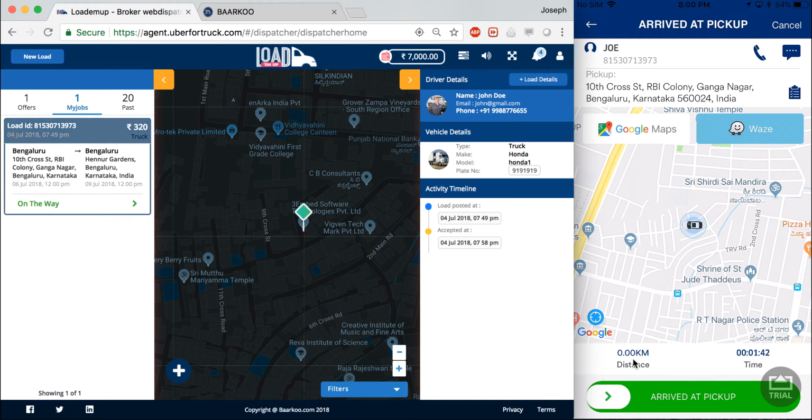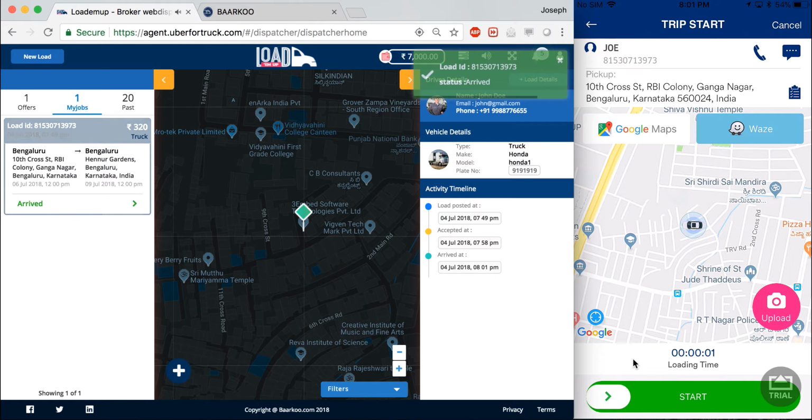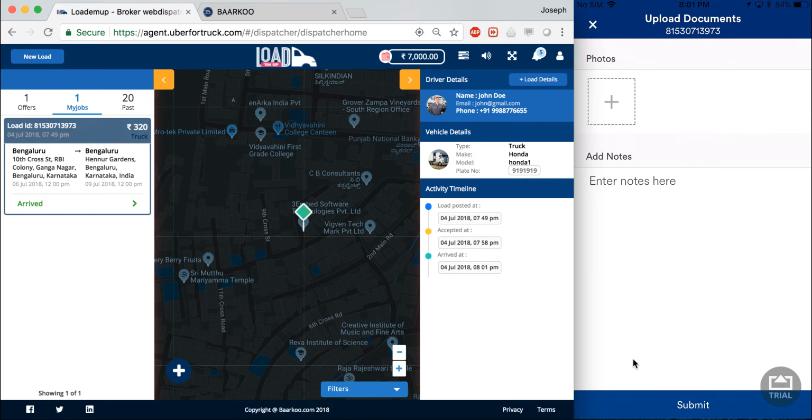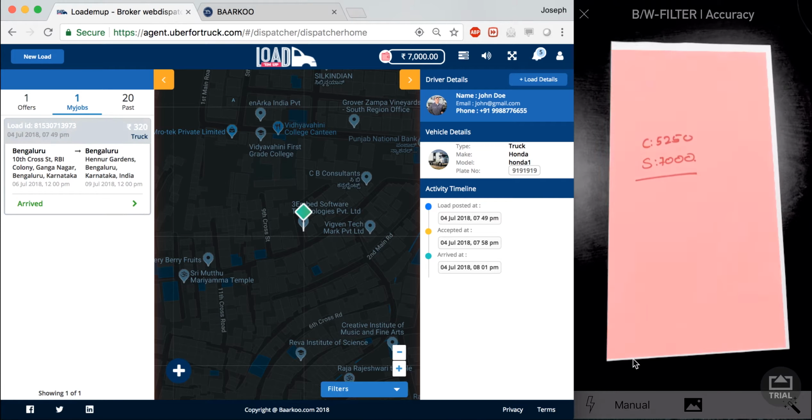As the app's goal is to minimize the deadhead travel by drivers, the data gives the app a good insight on how to actually minimize this. Once the carrier arrives at pickup, he swipes right. Now at the pickup location, the carrier can upload documents. The document upload is done by clicking on the upload button and I select camera.